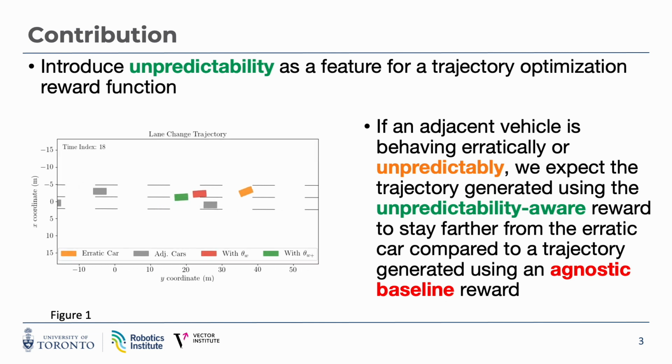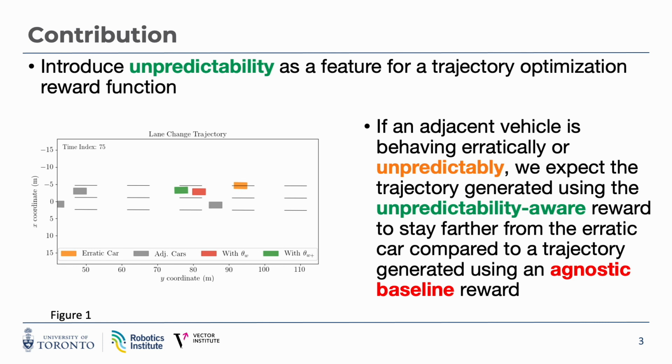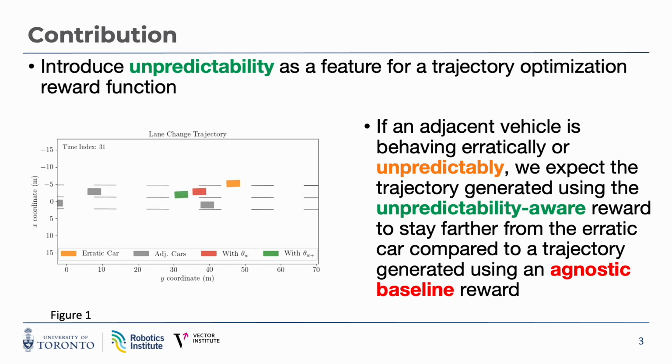We observe this behavior in a simulated lane change scenario. The unpredictable car is highlighted in orange. The red ego car follows a trajectory using a baseline reward function, while the green ego car follows a trajectory generated using a reward that incorporates the unpredictability feature. We can see that the unpredictability aware trajectory delays changing lanes and maintains a higher distance from the orange car.